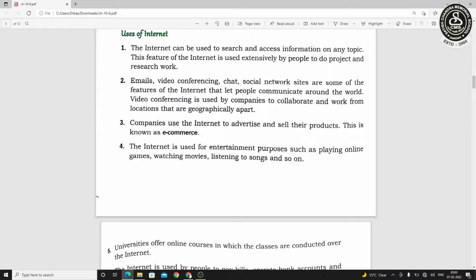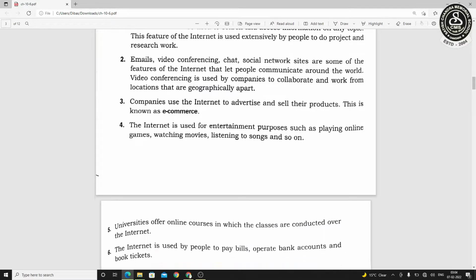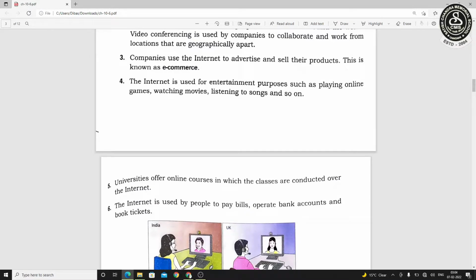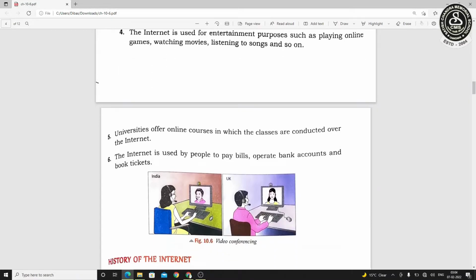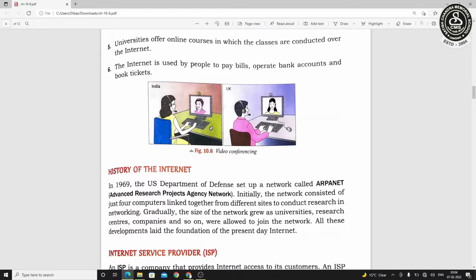Also companies use the internet to advertise and sell their products. That is said to be e-commerce, which is also based on the internet nowadays. And many processes, like listening to music or playing video games online, are also examples of the internet. Now we are paying bills, operating bank accounts on the internet, booking tickets. All these are examples of the internet.